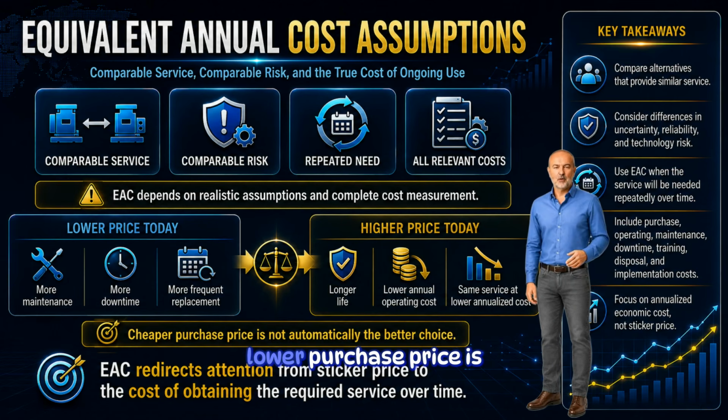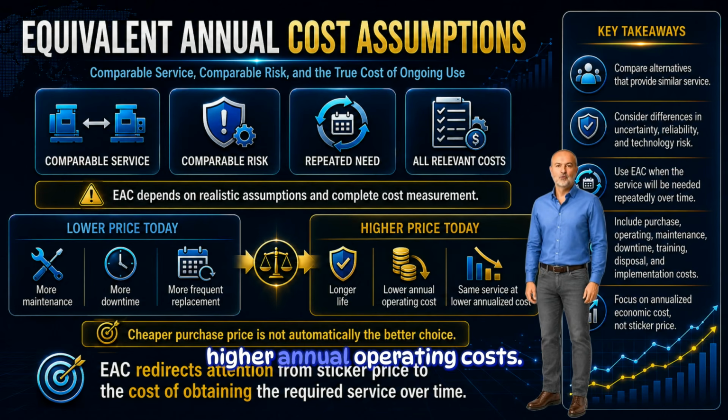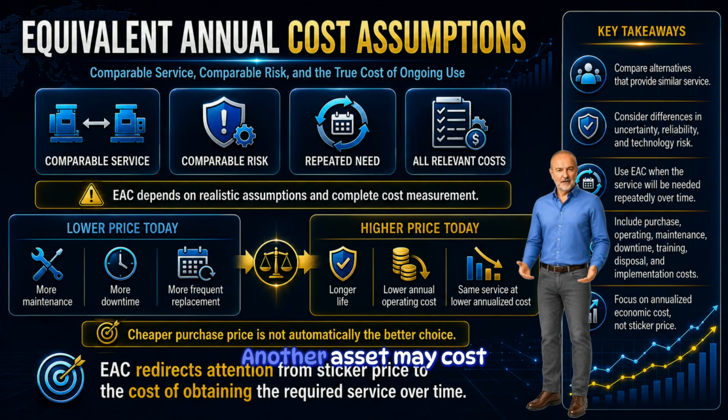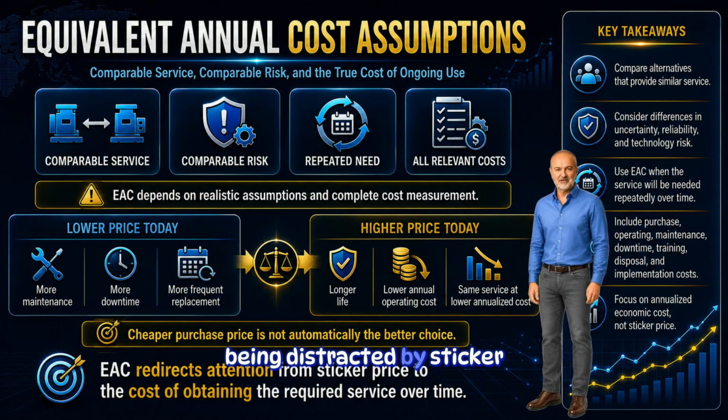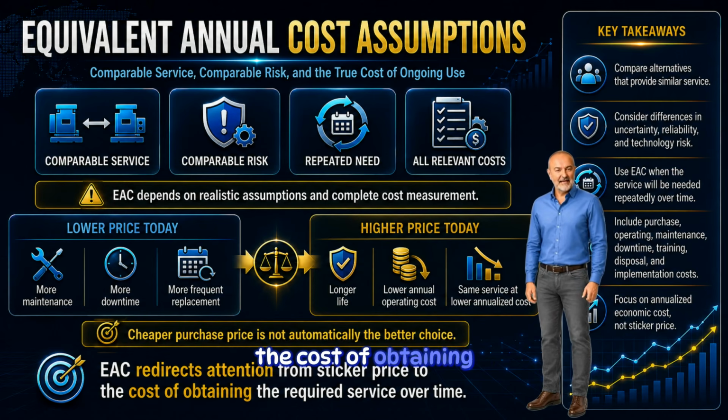This is why a lower purchase price is not automatically better. An asset that is cheaper today may require more frequent replacement or higher annual operating costs. Another asset may cost more initially, but provide the same service at a lower annualized cost. EAC helps managers avoid being distracted by sticker price. It redirects attention to the cost of obtaining the required service over time.